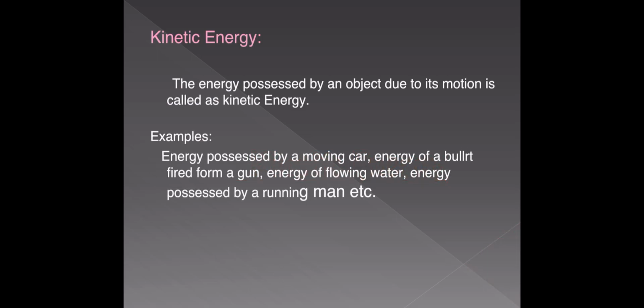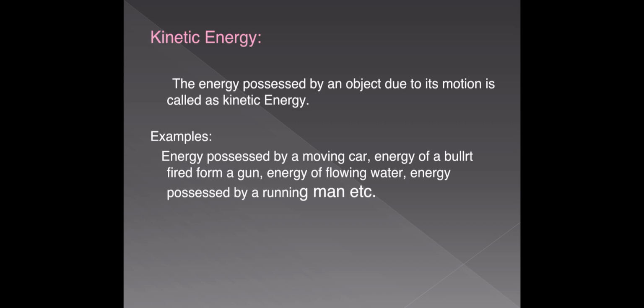The kinetic energy of a body is due to its motion. That means we can define kinetic energy as the energy possessed by an object due to its motion.